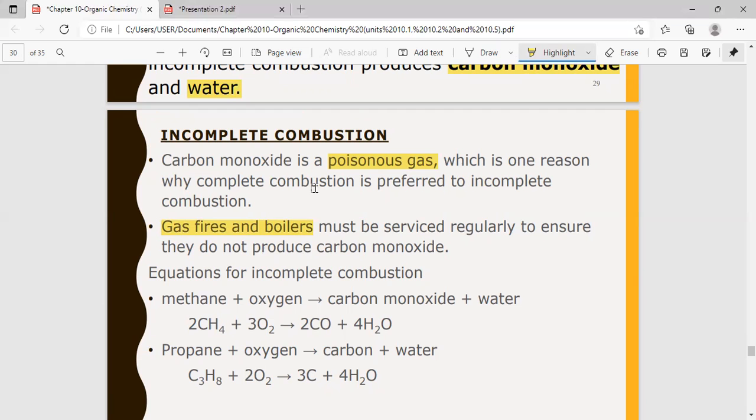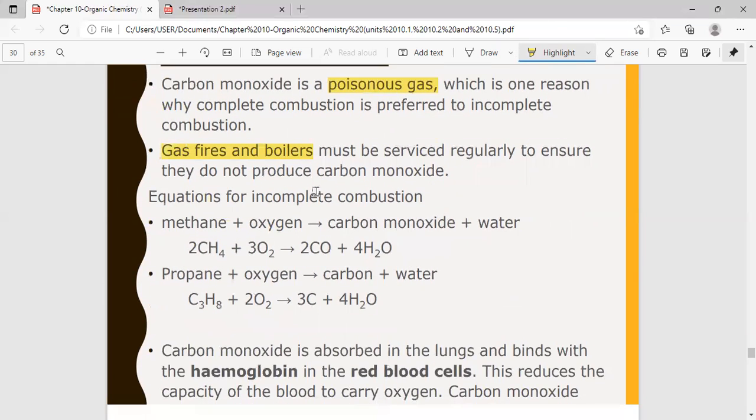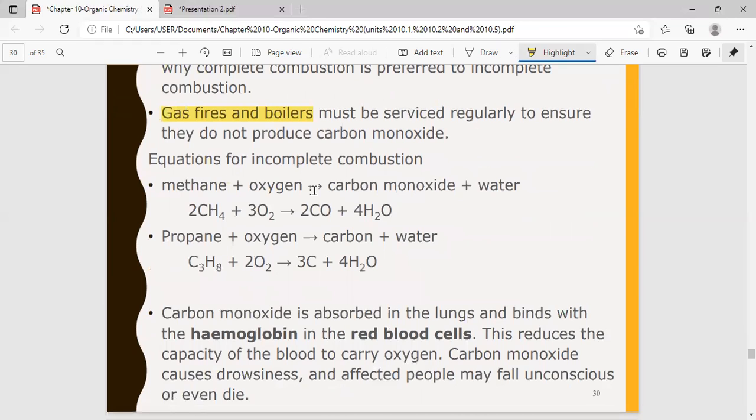Another thing that you need to remember here is that during complete combustion you have carbon dioxide gas. During incomplete combustion, you get carbon monoxide. Sometimes carbon can also be formed. So this is the equation when you are writing, if carbon monoxide is formed, your equation appears like that. And if it is carbon, your equation can be like this. So you need to be careful as to what product you have to write. Read the question carefully.